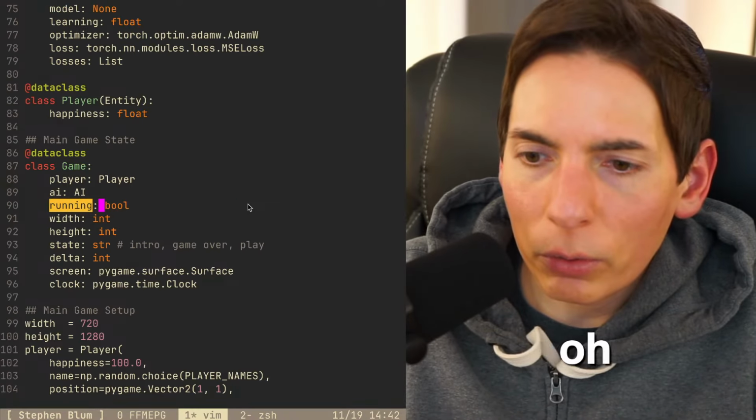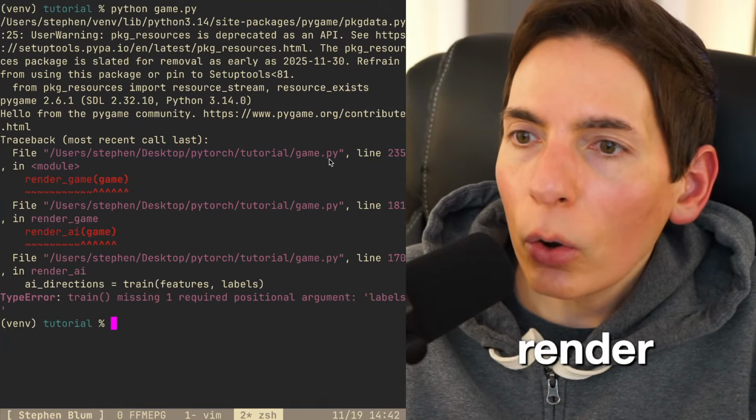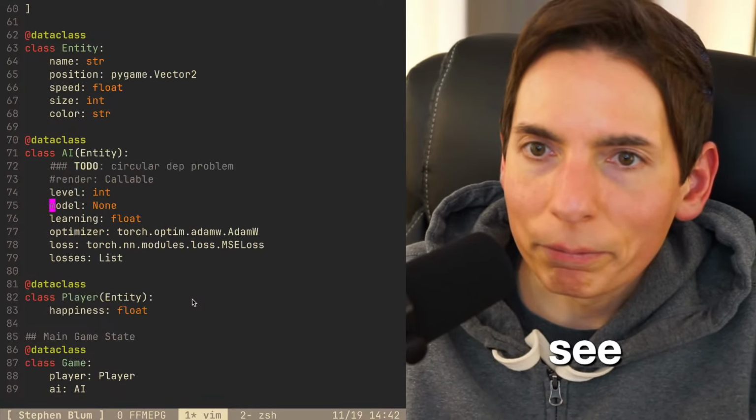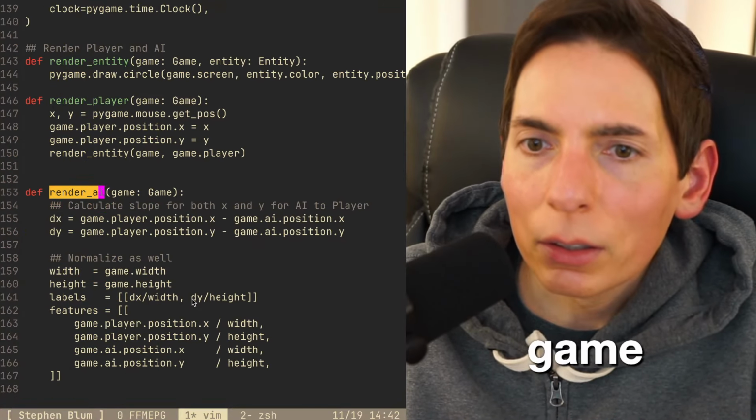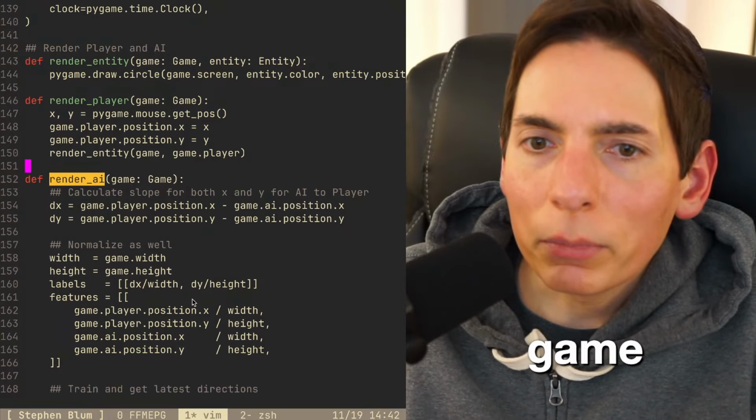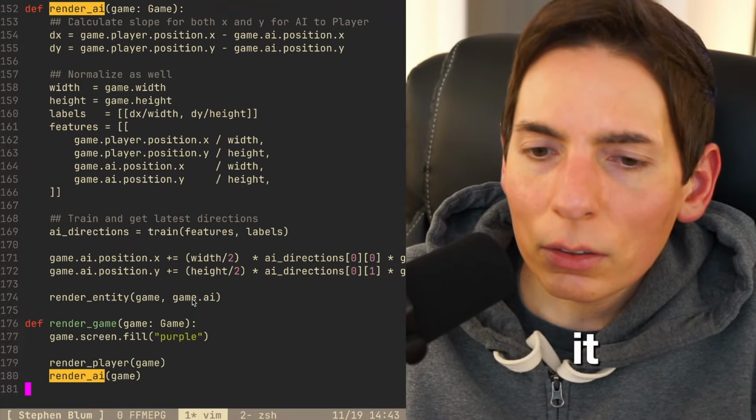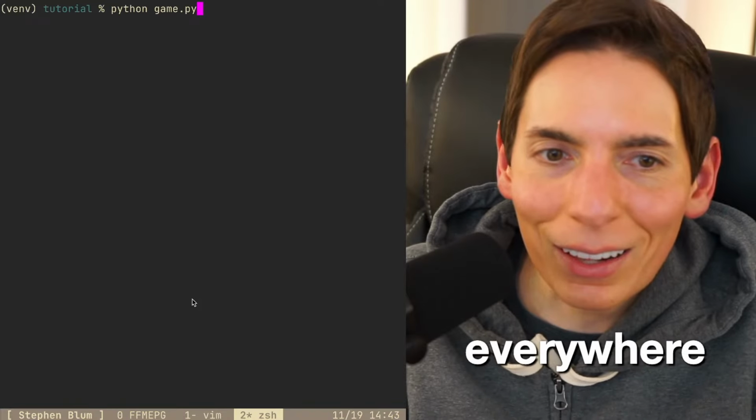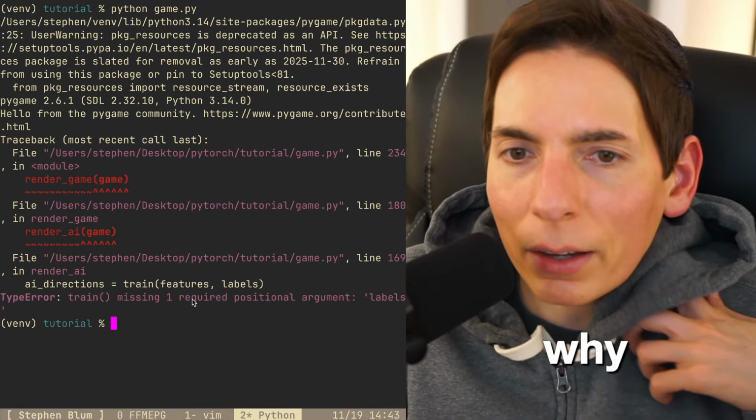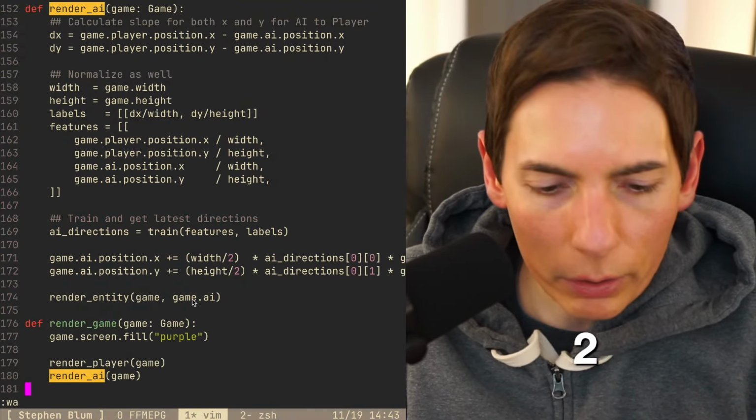All right. Oh, one second. Let's rerun that. Okay, what is missing? Render game, render AI. Okay, so, I see. Render AI. Here we go. Game. Game. Wait, it doesn't like that? Oh, wait. Does it? No, that's fine. Games everywhere. It's got everything. Why is it not like that? Render game, line 234. All right, 234.